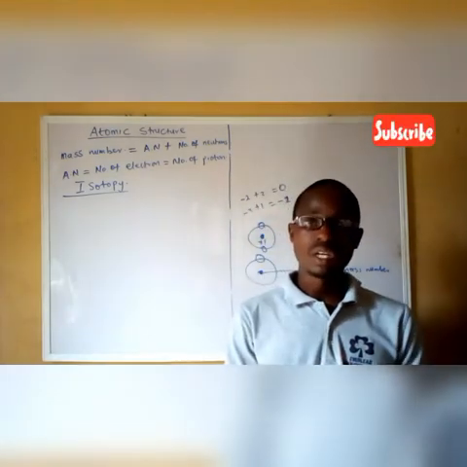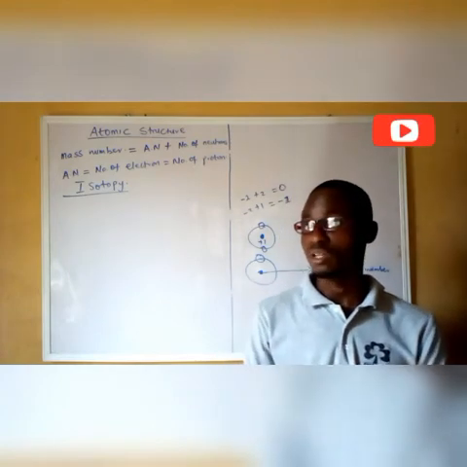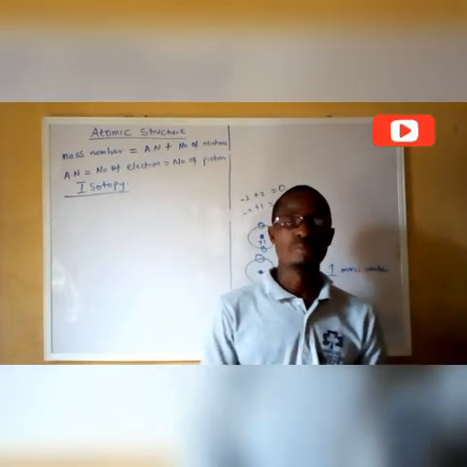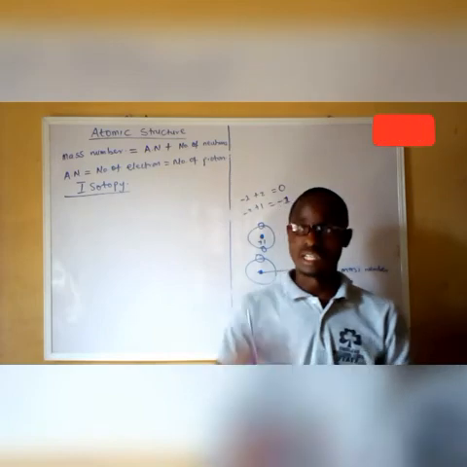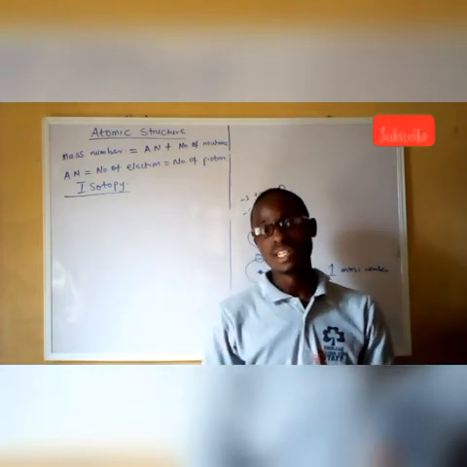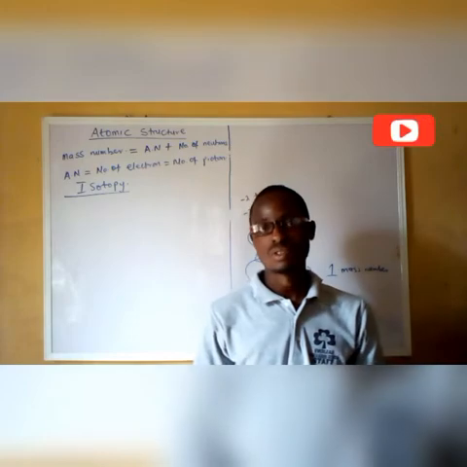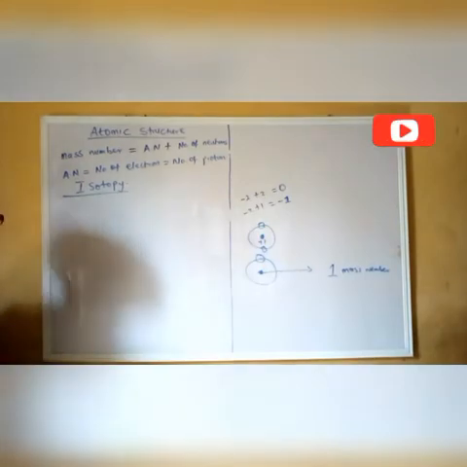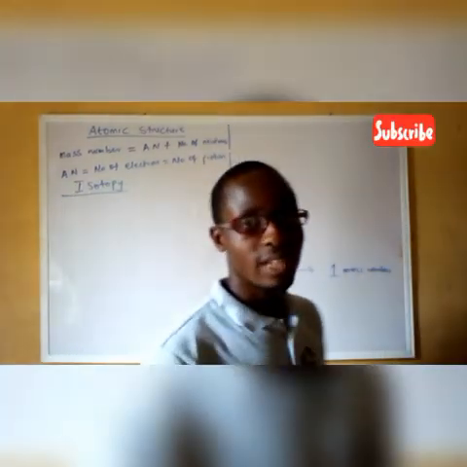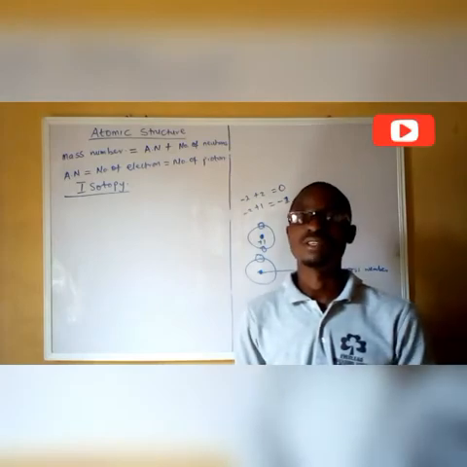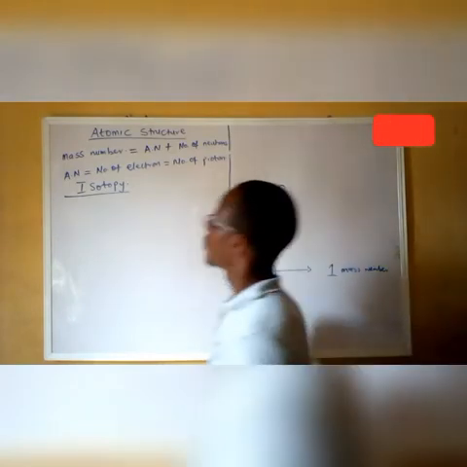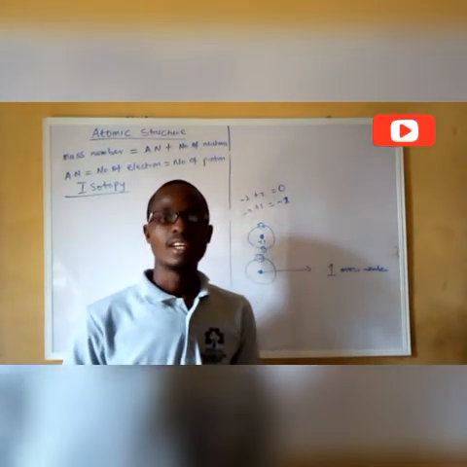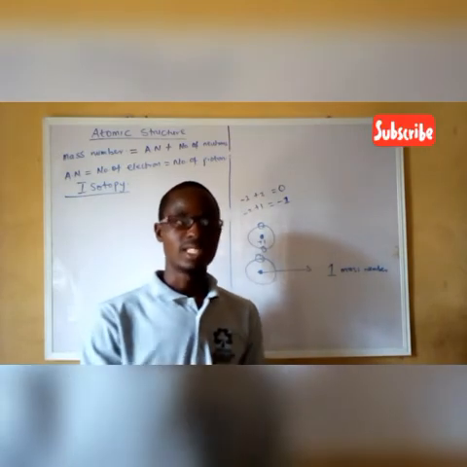But let me use an element that doesn't have an isotope. Let's take a look at aluminium. Aluminium is number 13 as you arrange the first 20 elements. That means it has 13 protons. So these 13 protons correspond to 13 electrons.